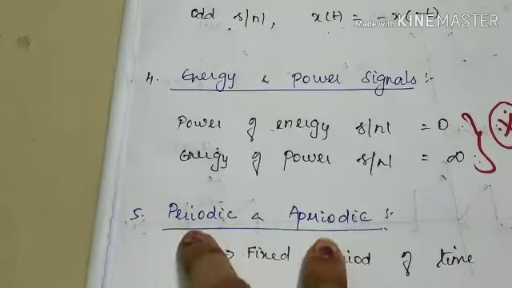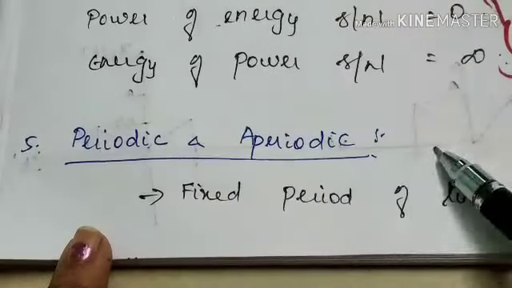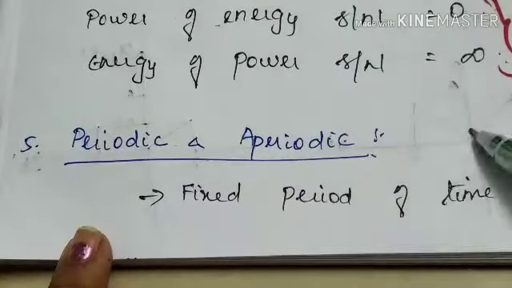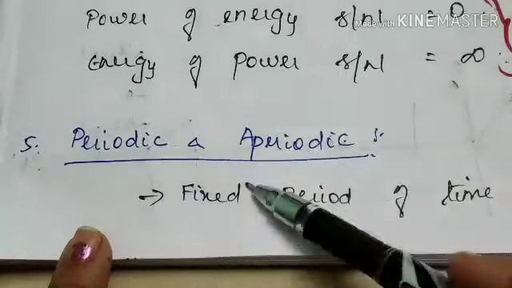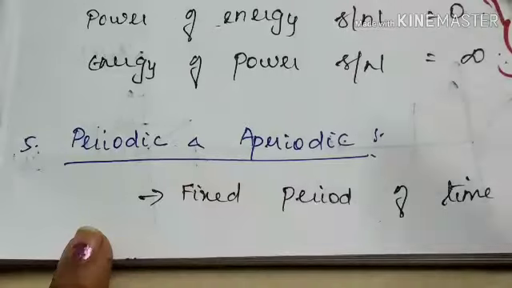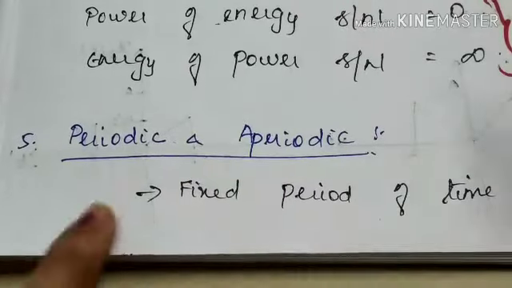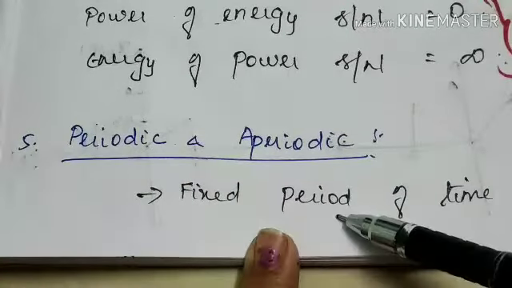Have you all understood between the two? So periodic and aperiodic type of signal. A periodic signal is a signal that gets repeated in a fixed period of time. But an aperiodic signal will vary with time. It won't have any fixed period of time, right?